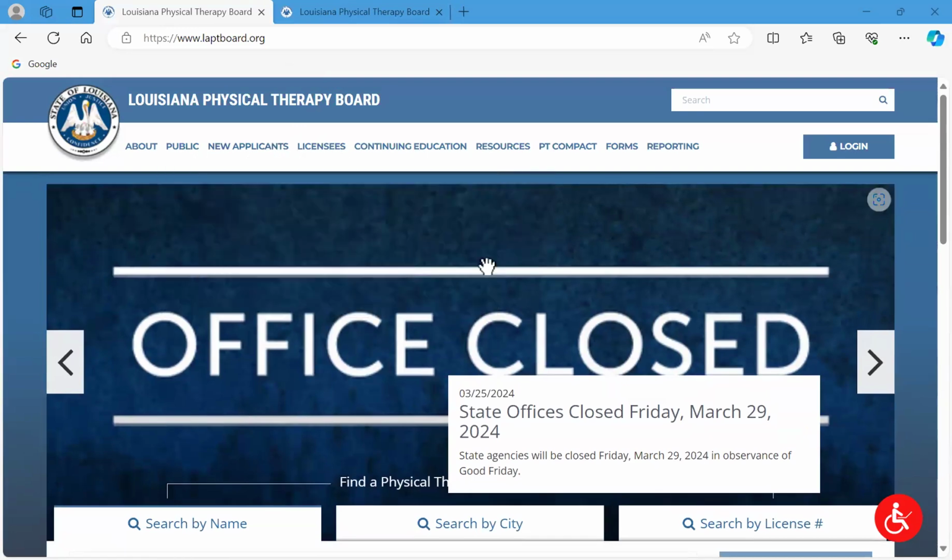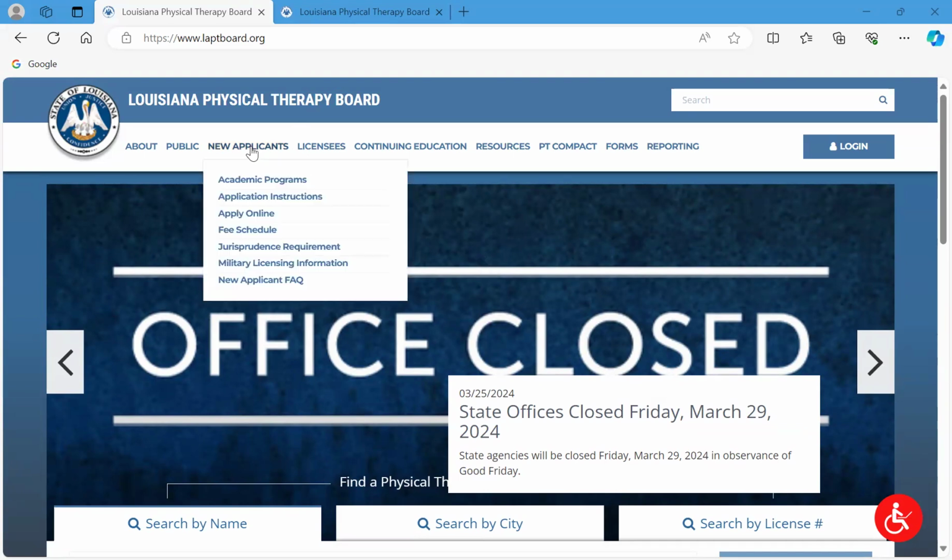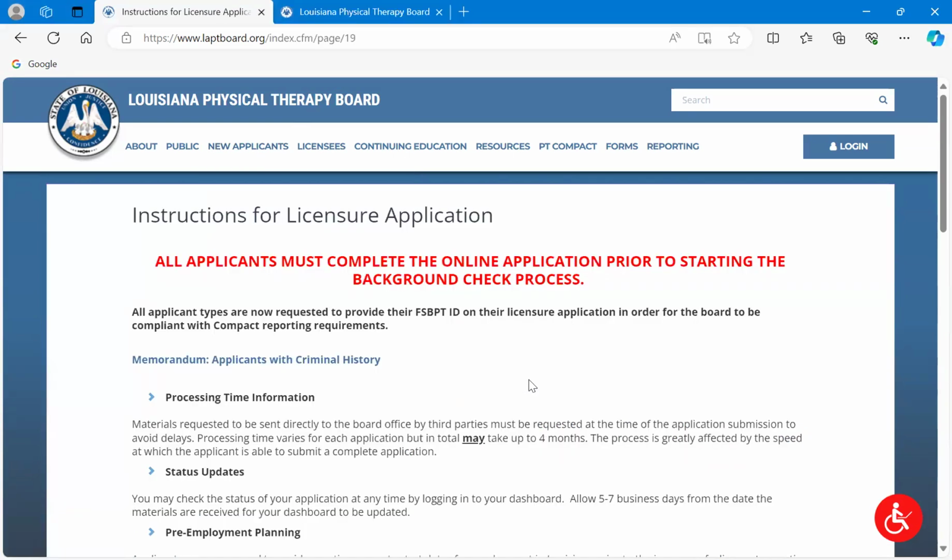So as you go through this process of becoming a licensee and after becoming a licensee, get well acquainted with it. There's a lot of useful information here. We are going to start with the new applicants tab, however, for all of you. So new applicants, application instructions. So you're applying for your initial license. You're not licensed anywhere else in any other US state or jurisdiction. So this is where we're starting.